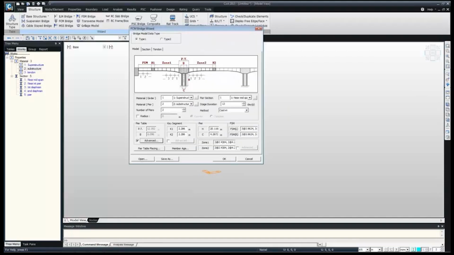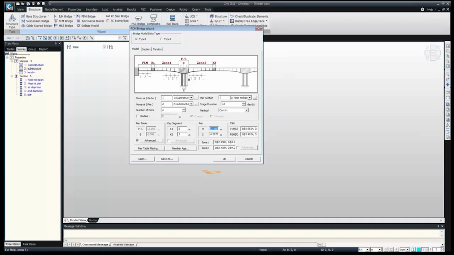Then just do OK. Then same way we have to input what is my key segment length. K1 is at the left and then K2 is the center. So K1 segment length is 2 meter each, so we'll just add the 2 meter. So K1 is 2 meter for left and right ends, and for the center segment length is 3 meter. So key segment is 3 meter.